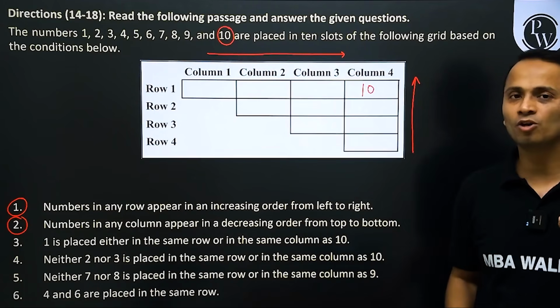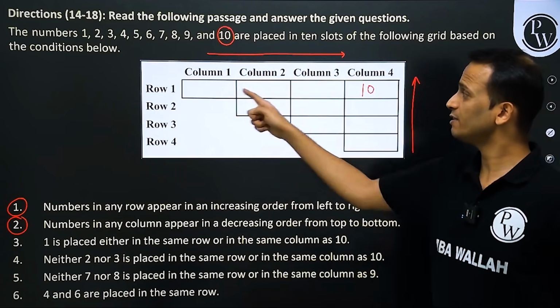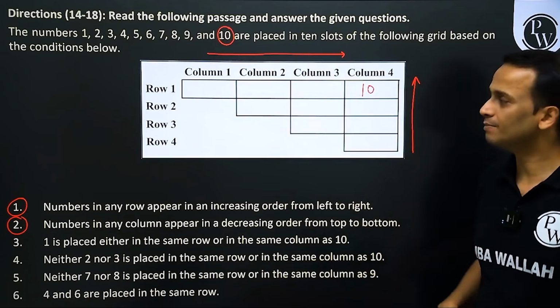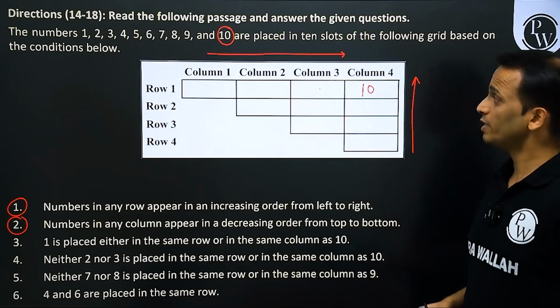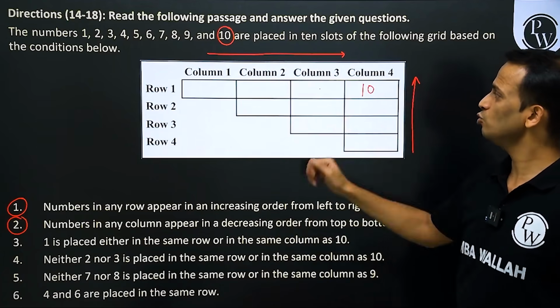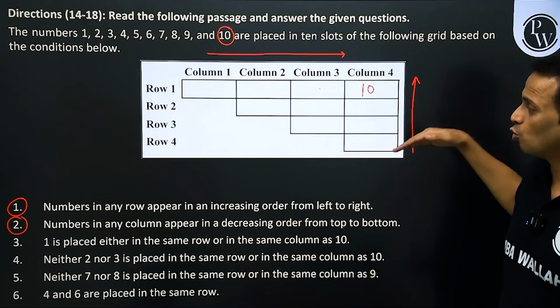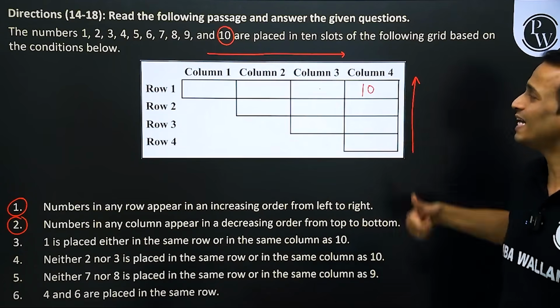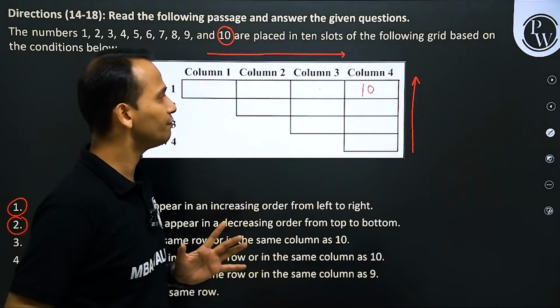So number 10 will be in row 1, column 4. In the first row, the highest number will be 10. 10 cannot come in column 1, column 2, column 3, because I don't have any number greater than 10. 10 has to come in column 4. Similarly, 10 cannot come in row 4, row 3, row 2. It has to come in row 1.